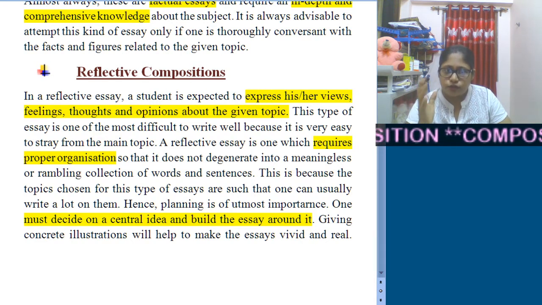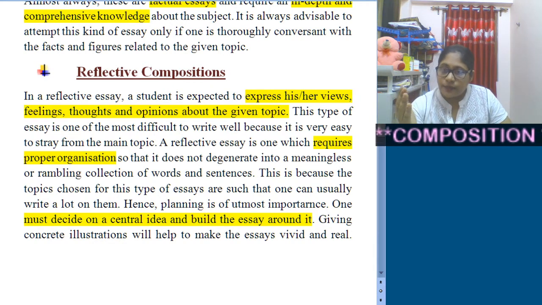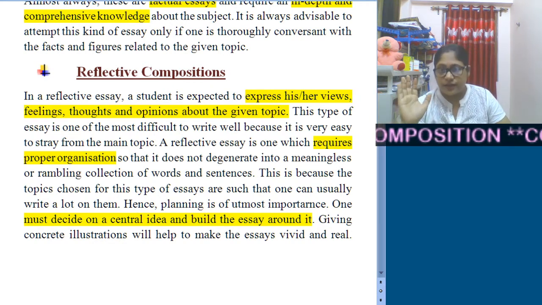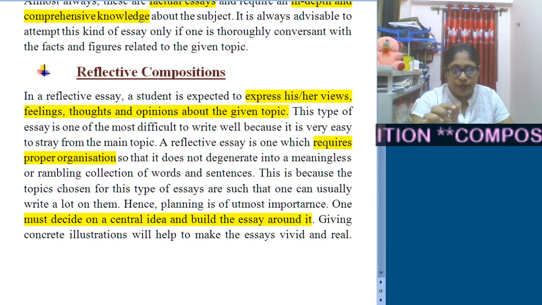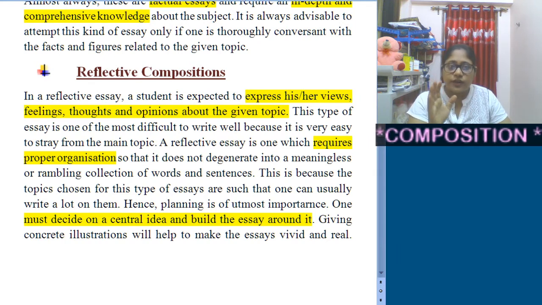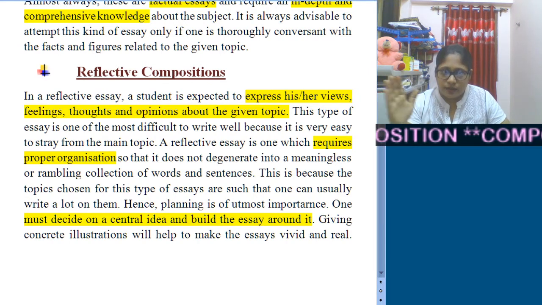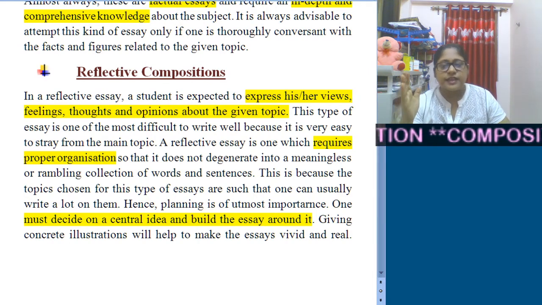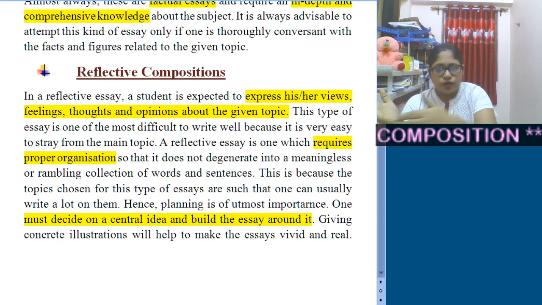Whatever is restricted in argumentative, here you can express. It requires a proper organization. Otherwise there is a possibility that you can go beyond the topic.